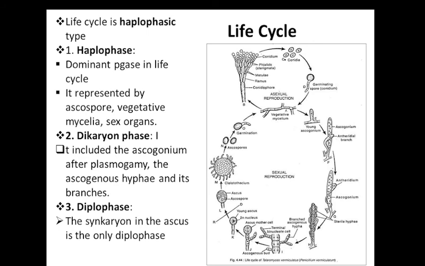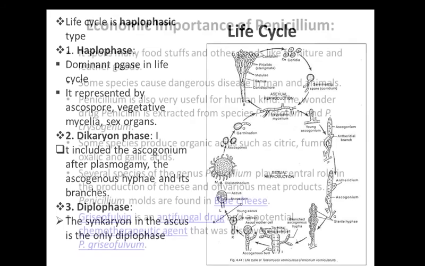In this diagram, we can see this is our life cycle. The upper phase is asexual, the lower one is sexual reproduction. You can go through this diagram, then it's very clear.